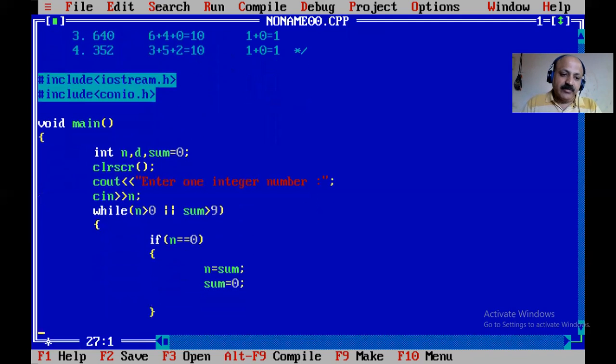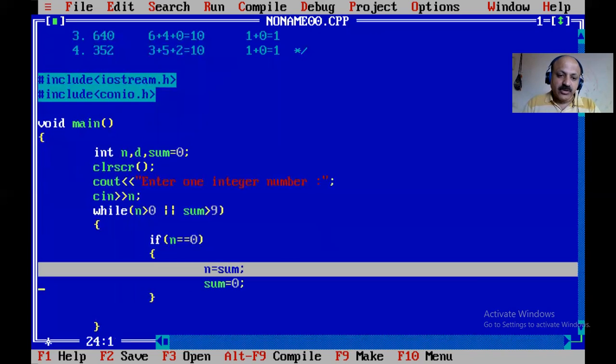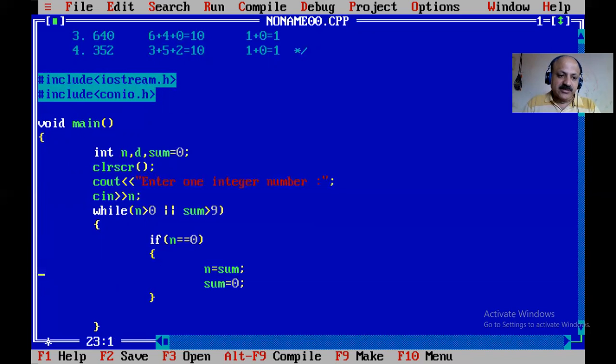So we can assign one variable to another, and then our sum is assigned again. Here the first time we assign 0. Then the same: our new number is assigned to n and sum assigned to 0. That is our logic. And now we can take the process.